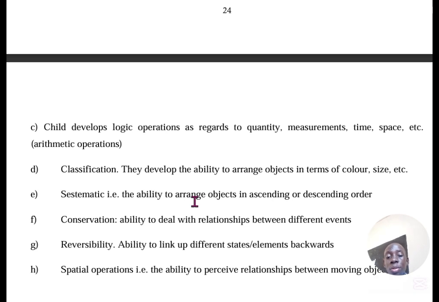Another thing, they can also count from 22 to 1. At this stage they are able to, but initially, as we had seen, from 2 to 4 years they are not able, but from 7 to 11 years they are able to do so. Then there's conservation, the ability to deal with the relationships between different events. And these children are able to deal with various relationships.